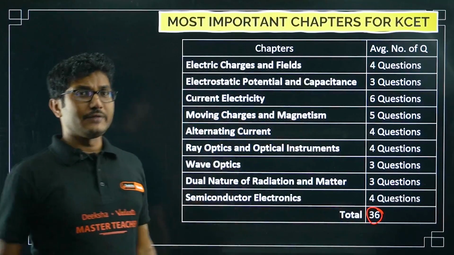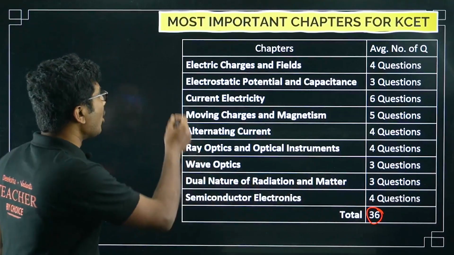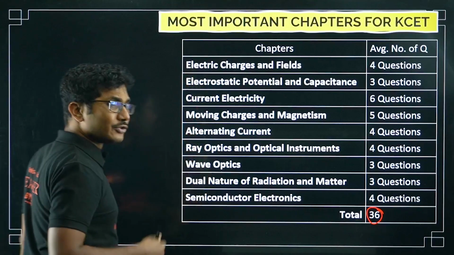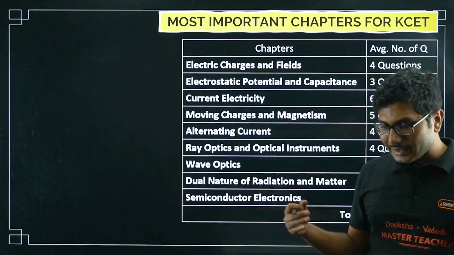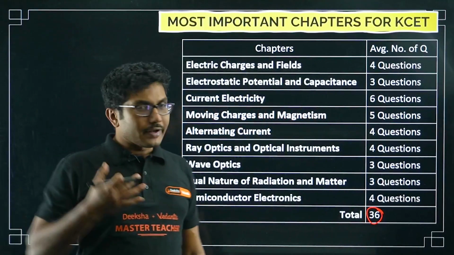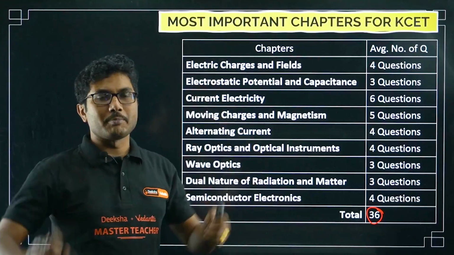Sir, you said 45 marks. How are we settling with 36? So by studying how many chapters? 1, 2, 3, 4, 5, 6, 7, 8, 9. So from 9 chapters out of 28, you are getting 36 marks. Isn't that good? So almost on average 4 questions from each chapter, right? That is why they are all super important chapters.